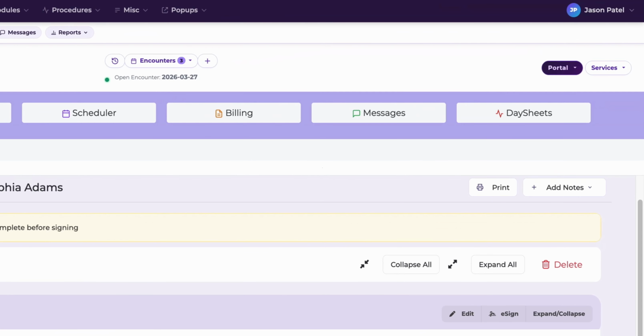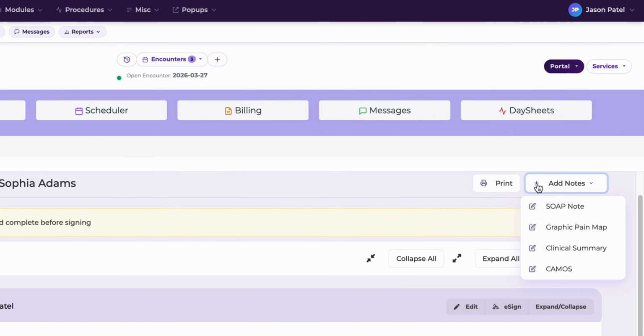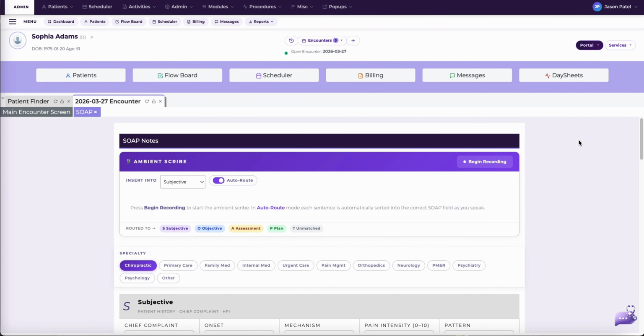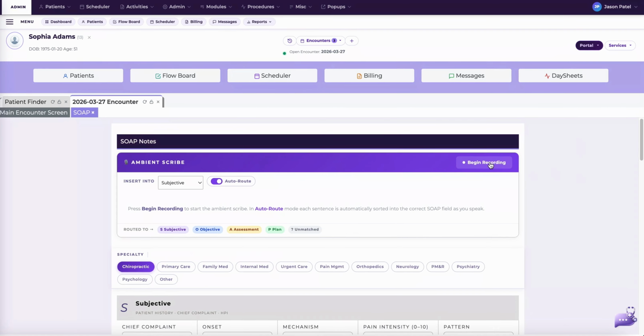To get started, navigate to the encounter screen and select Add SOAP Note. Next, you'll want to click on Begin Recording. As you naturally converse during the encounter, the system captures the dialogue.